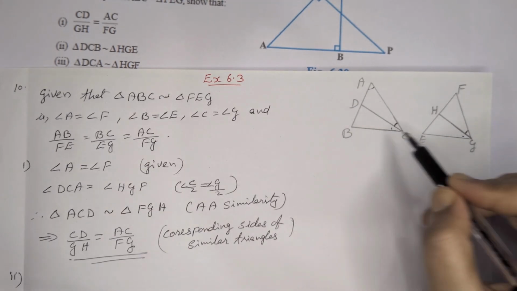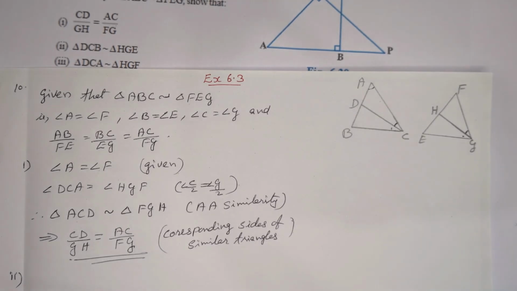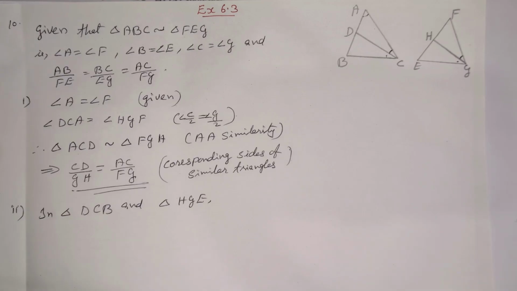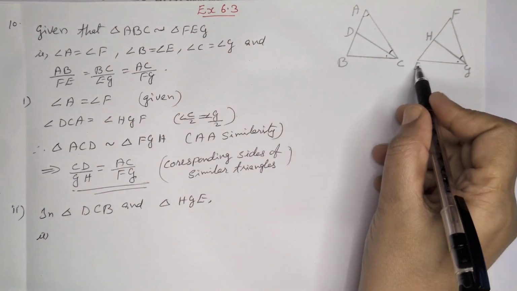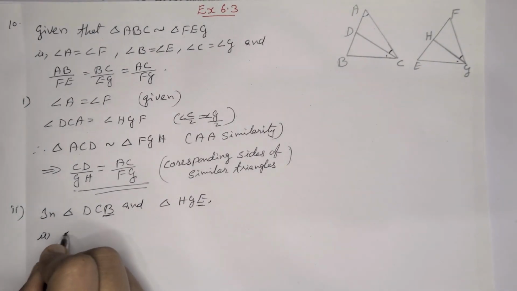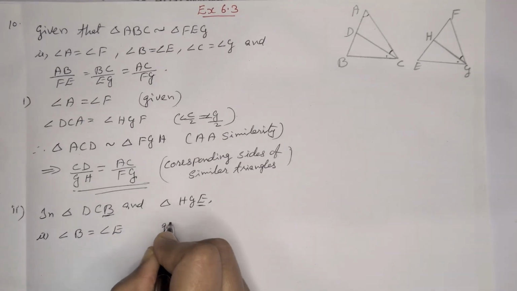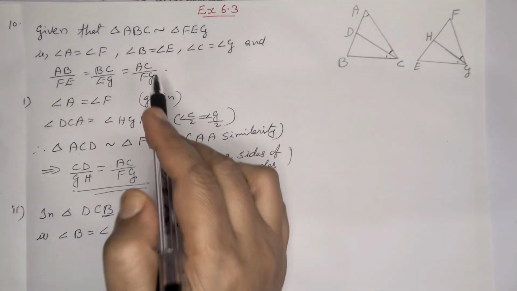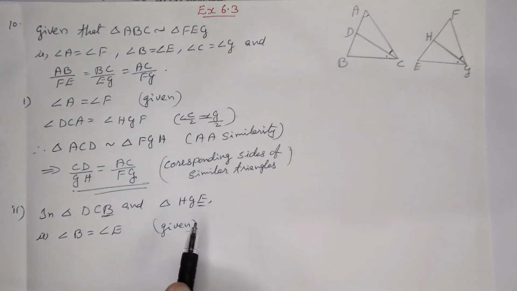Therefore, by AA similarity, we can write that these two triangles are similar. That is, angle B is equal to angle E, given. Here it's already given these two triangles are similar, so we can write that as given.